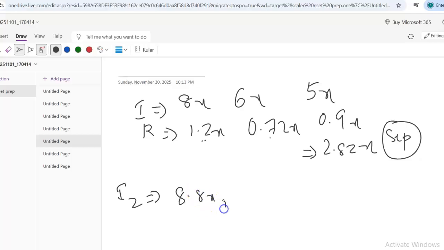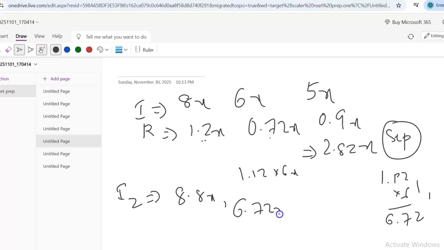And 12% increase in 6x is 1.12 times 6x, which is 1.12 multiplied by 6, that would be 6.72x.